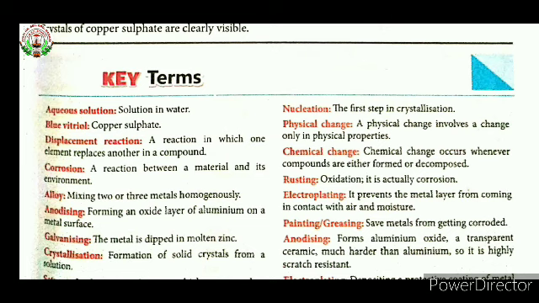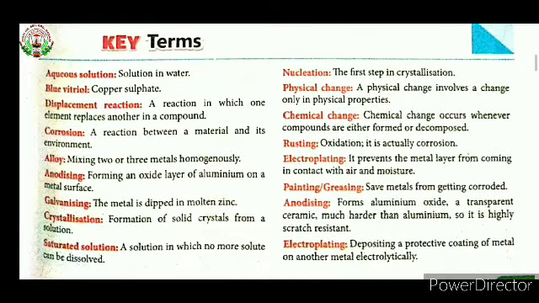Then the next we studied is alloy. What is an alloy? Mixing two or three metals homogeneously. That is called an alloy. Anodizing means forming an oxide layer of aluminium on a metal surface. That is called anodizing. Galvanizing means the metal is dipped in molten zinc, and that process is called galvanizing. Crystallization: we studied the formation of solid crystals from a solution, that is called crystallization.